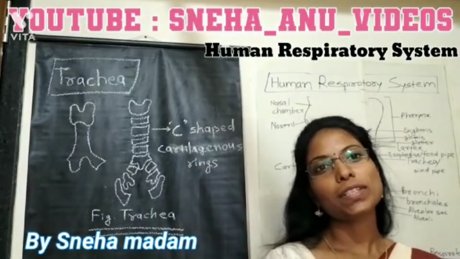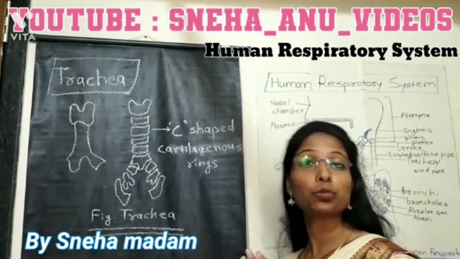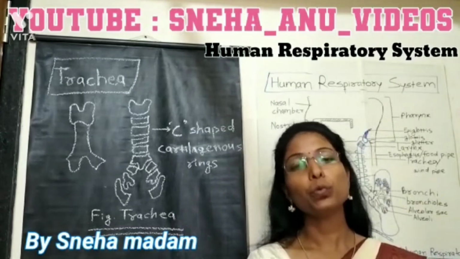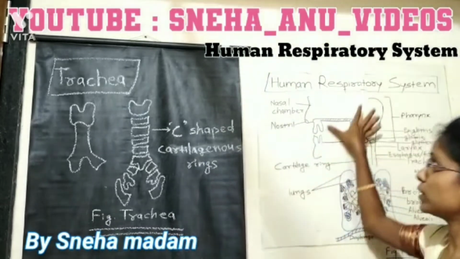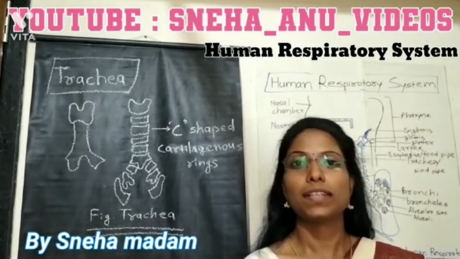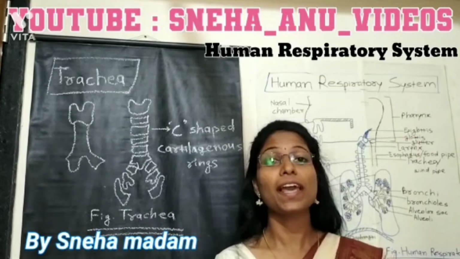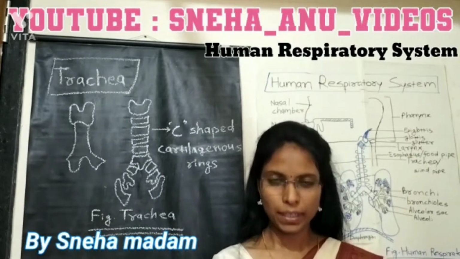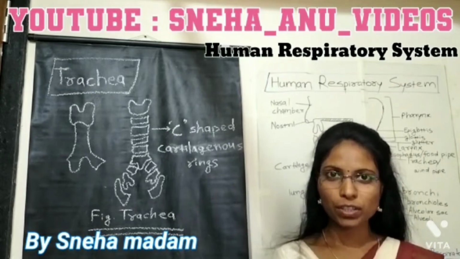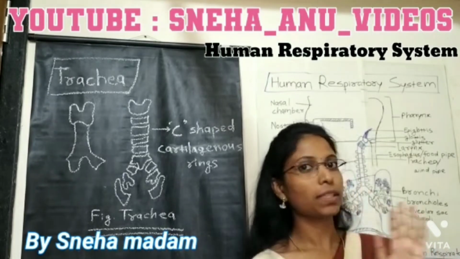Before going to this chapter, we must know some definitions and concepts related to that system. The two main definitions included in this chapter are breathing and respiration. Breathing is the process in which inhalation and exhalation take place. It means breathing is the process in which inhalation of oxygen and exhalation of carbon dioxide take place.